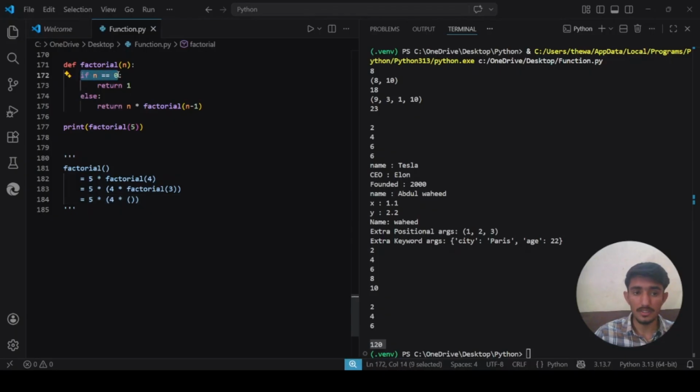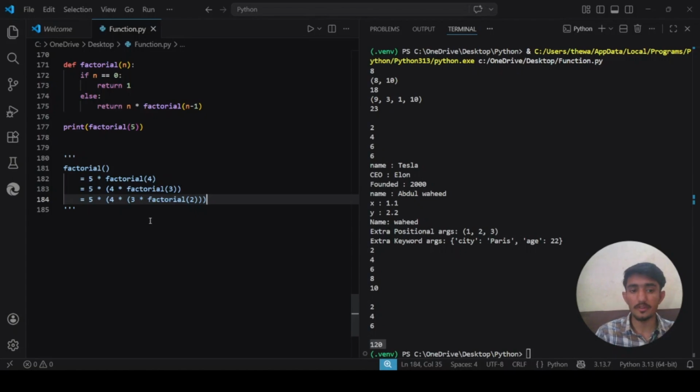Now n is 3, no, it is not. So it will run this block, which is n into factorial n minus 1. N is now 3, so 3 into factorial 3 minus 1. Okay, so now 3 minus 1 becomes 2.